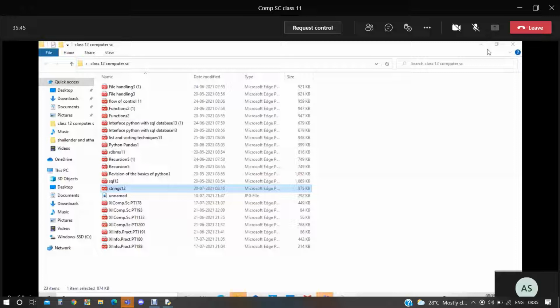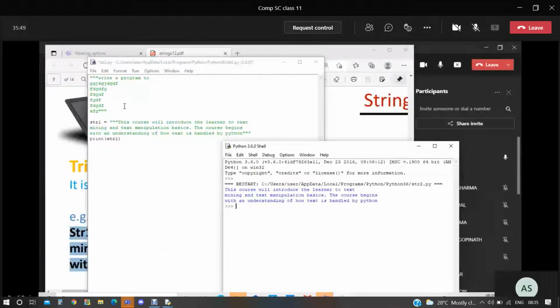What is it doing here? It is assuming it as a comment. It means not displaying this on the screen. What is it displaying? It is displaying what is written in the triple quotation mark.